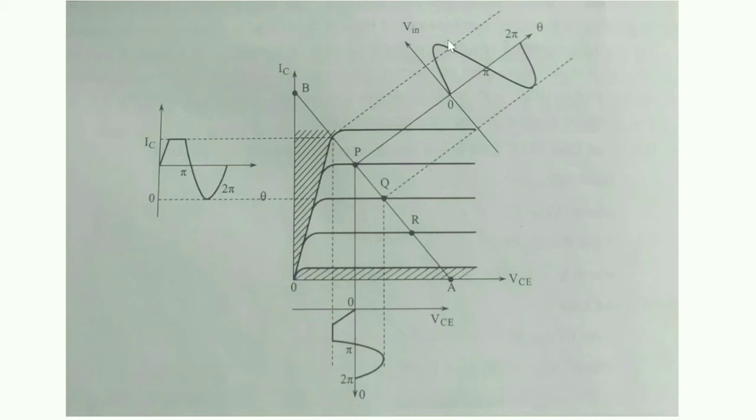So the part which lies in the saturation region will be clipped off, so that will not be amplified in the output stage and that will be clipped in the output. So this will produce distortion and the amplification will not be faithful, that is, the fully amplified signal at the input will not be produced at the output. In that way, the current signal also will be clipped off, so the point which is near to the saturation region will not be beneficial for the faithful amplification.